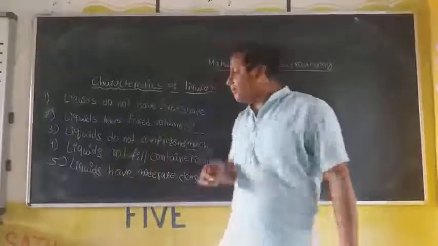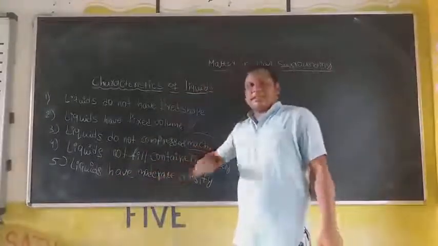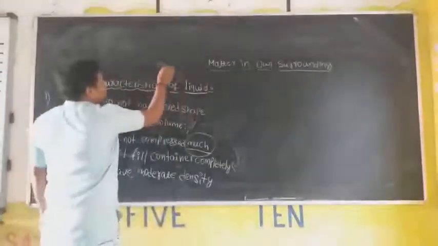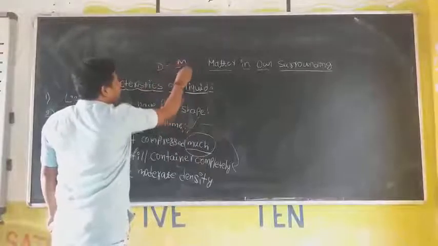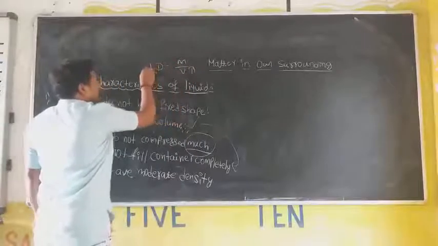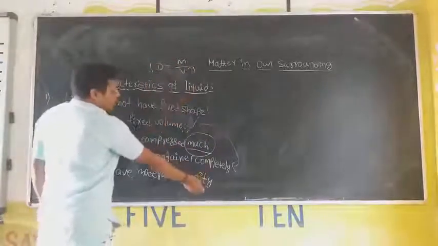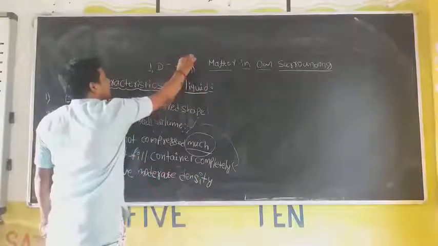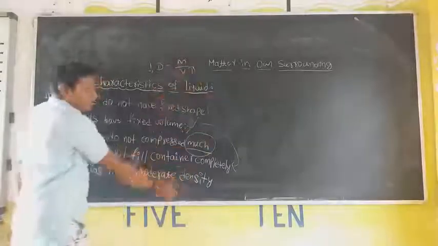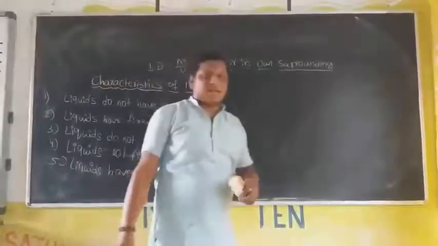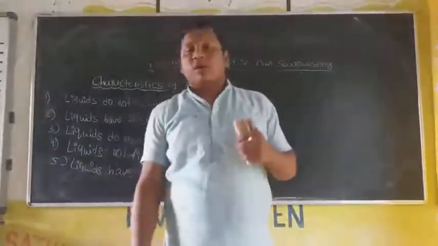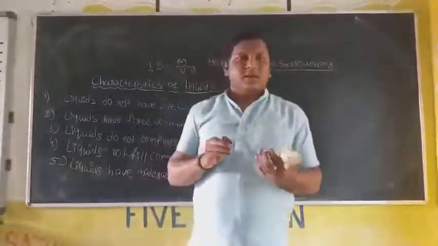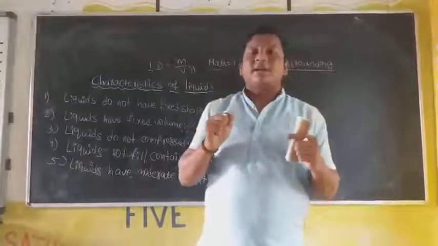Because of that, the density is going to decrease. Because what is density? Density is nothing but mass by volume. When the volume increases, density decreases. Because of that, in the liquids the volume is more, but in solids mass is more. Because of that, the liquids have the moderate density when you compare with your solids, because of somewhat low force of attraction and some more interparticle space.